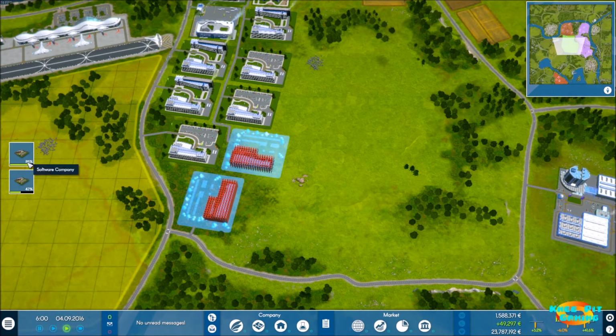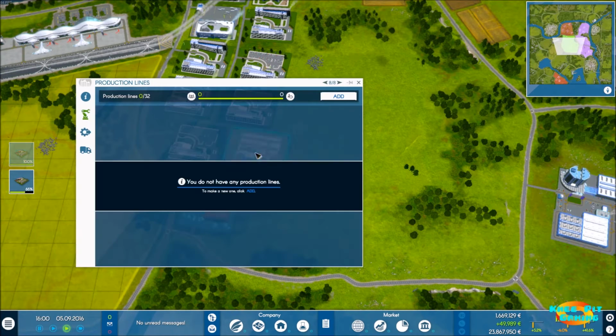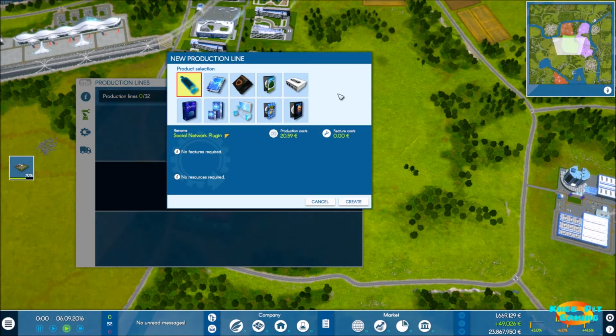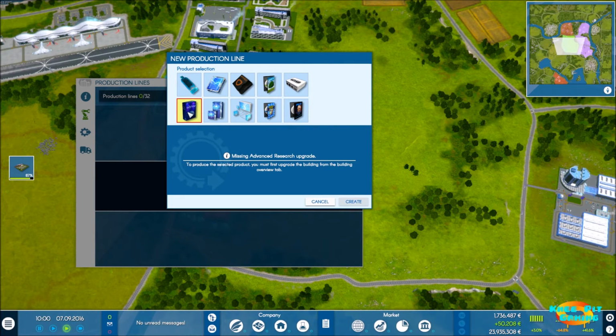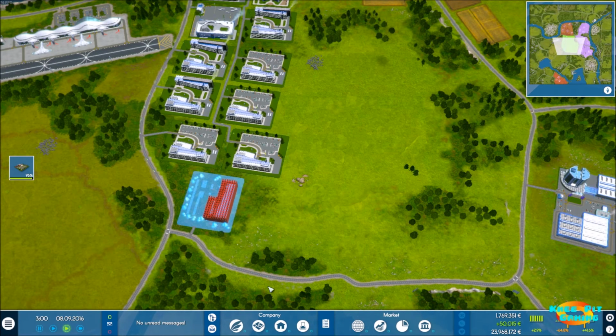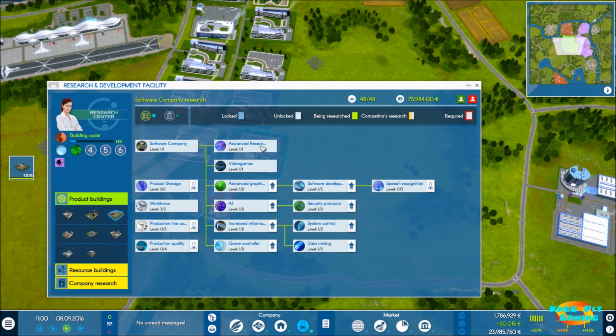All right, so it looks like we got one software company almost done. And by looking at it, I can't tell which one it is. I know it's this one. But, okay, so let's go ahead and add. And what do we want to add? Let's see. We've got all of these. We'll go ahead and do operating system. Missing advanced research upgrade. What does that mean? Are there more?